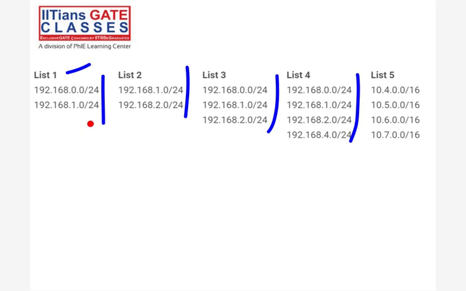Now see what I am saying. 192.168.0.0/24 is given. Similarly, the next one is 192.168.1.0/24. First find out the different octet. The different octet is the third one. Is it continuous or not? Is 0, 1 continuous? Yes, it is continuous. This is the first rule.